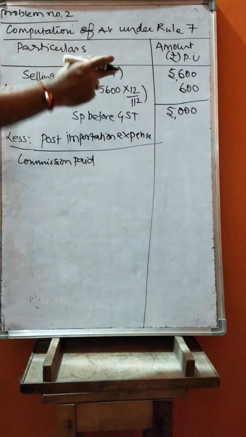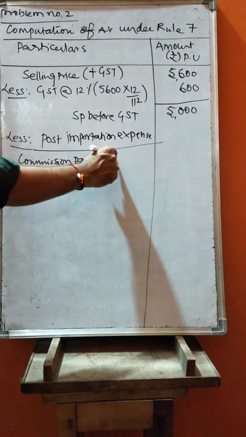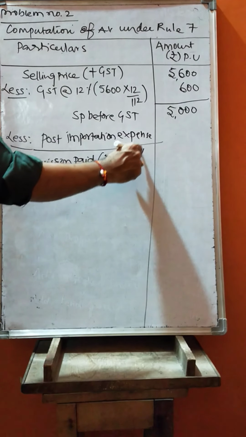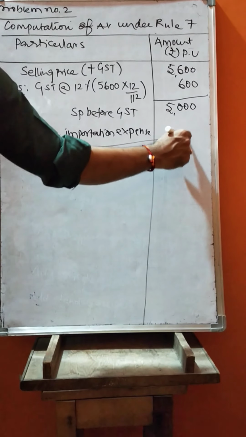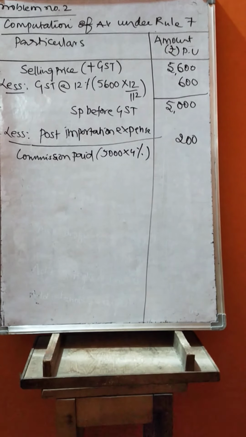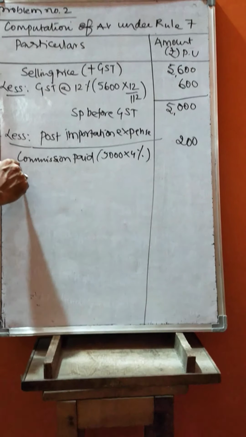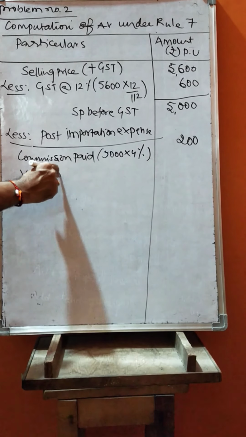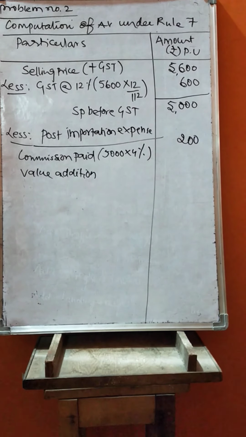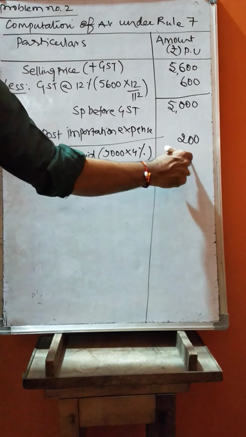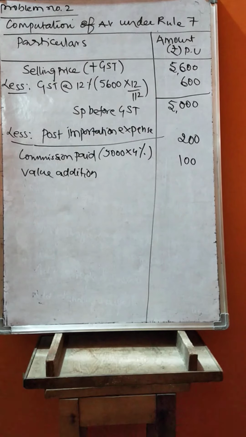Before GST price is how much? 5,000. On that 5,000, what rate is to be taken? 4%. 5,000 into 4% comes to 200 rupees. Then value addition after import. What is the value they added? 100 rupees value addition charges are given, that is to be deducted.